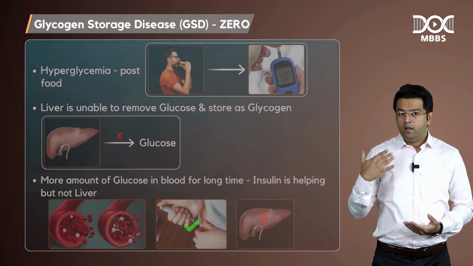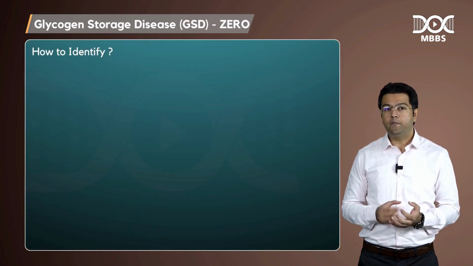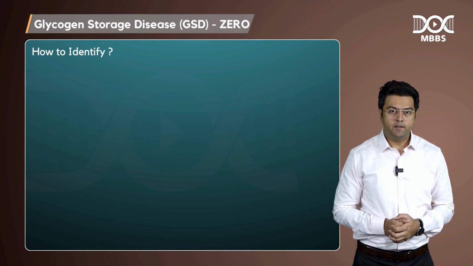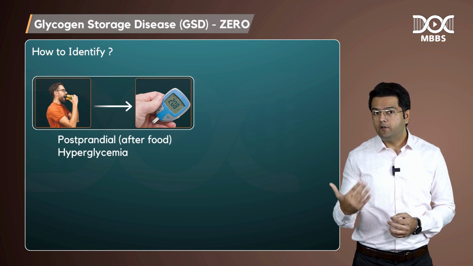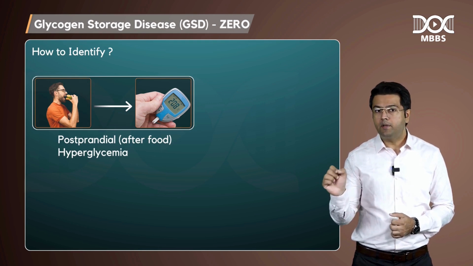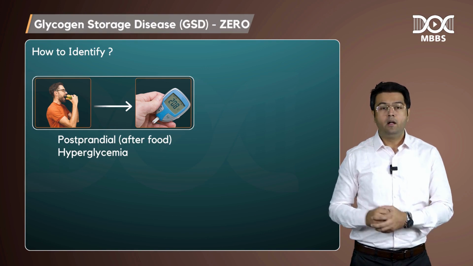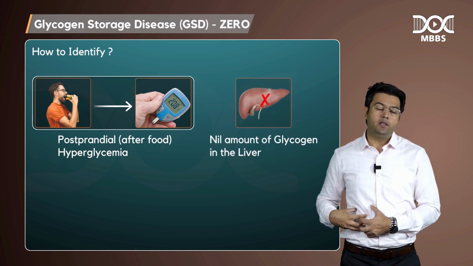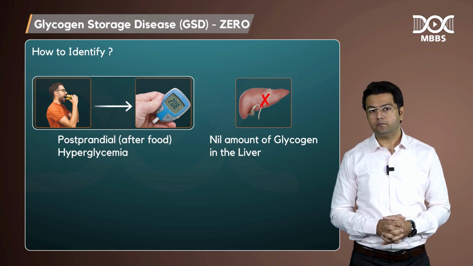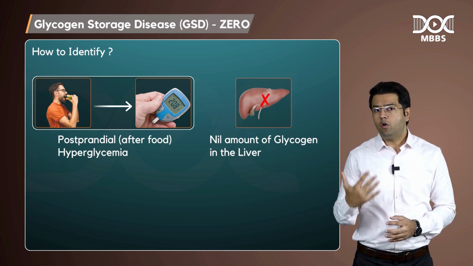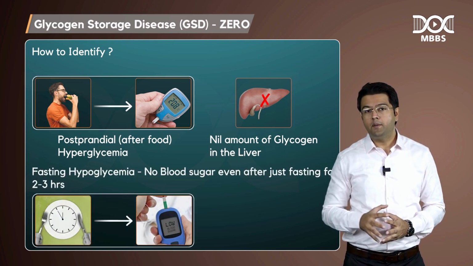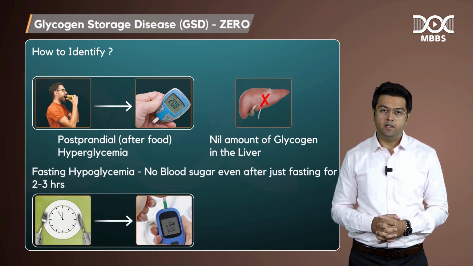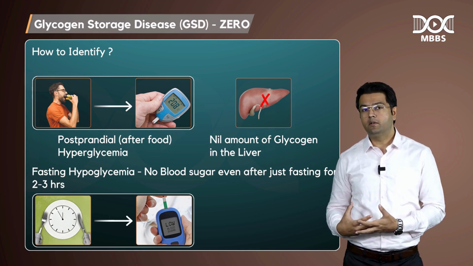Fine. So, how will you identify type 0 glycogen storage disease? By two things: postprandial, meaning after the food, postprandial hyperglycemia and nil amount of glycogen in the liver. Also, you can identify these patients by fasting hypoglycemia, right? Because there is no glycogen in the liver.